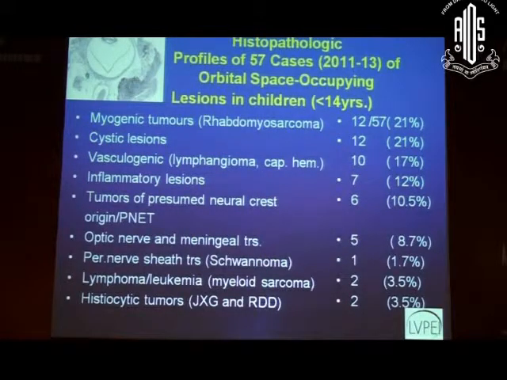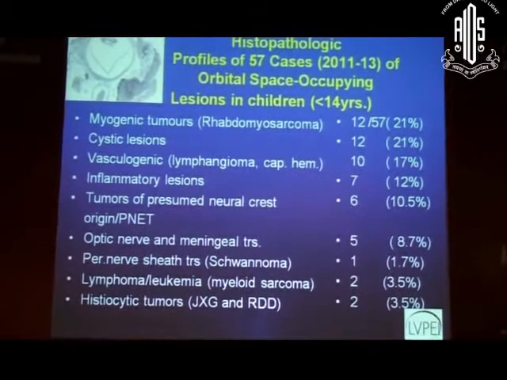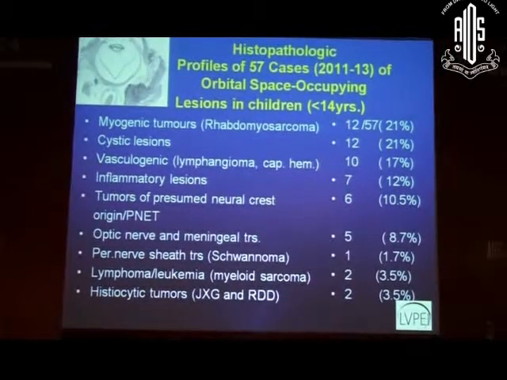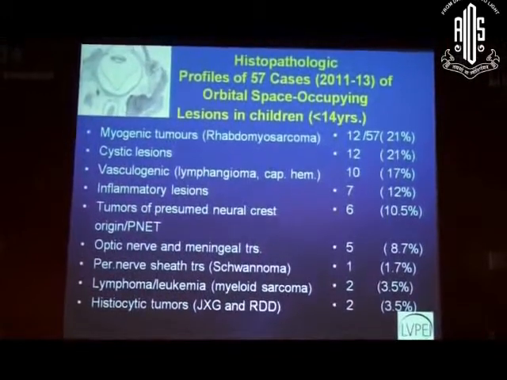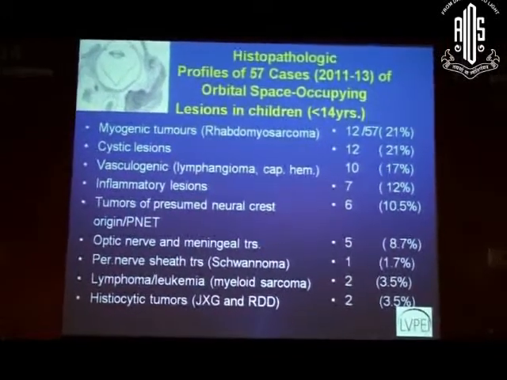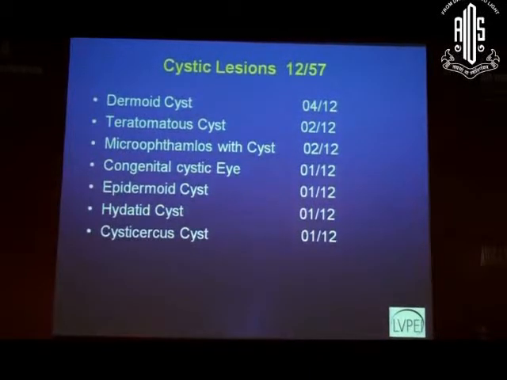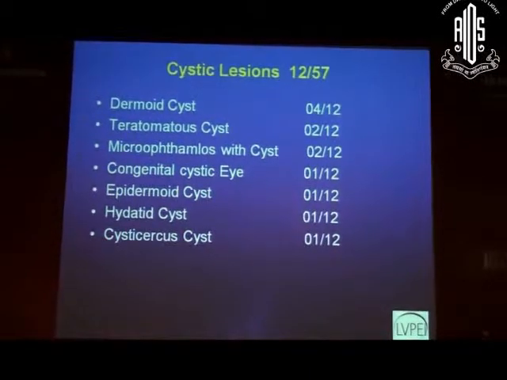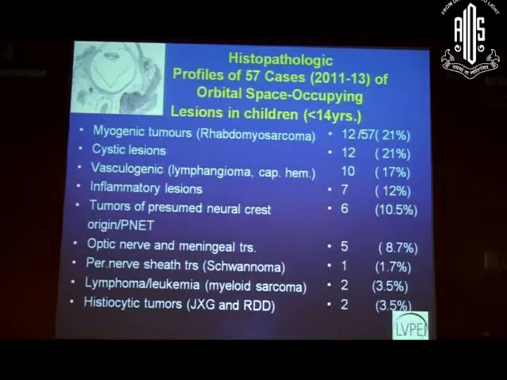So this is the histopathological profile of 57 cases of pediatric orbital lesions in the age group of less than 14 years in the last 3 years, that is 2011, 2012 and 2013, at LV Prasad Eye Institute in Bhubaneswar. The most common tumor was rhabdomyosarcoma and constituted 21% of all the pediatric orbital lesions, with cystic lesions another 21%. The cystic lesions which we came across were dermoid cyst as the most common, that is 4 of 12, and the rest were teratomatous cyst, microphthalmos with cyst, a single case of congenital cystic eye, epidermoid cyst, hydatid cyst and cysticercus cyst. Then the vasculogenic tumors formed another 17%. The most common was lymphangioma followed by capillary hemangioma.